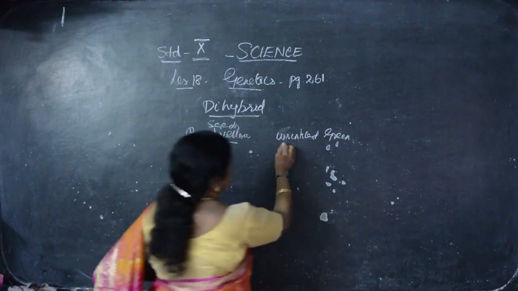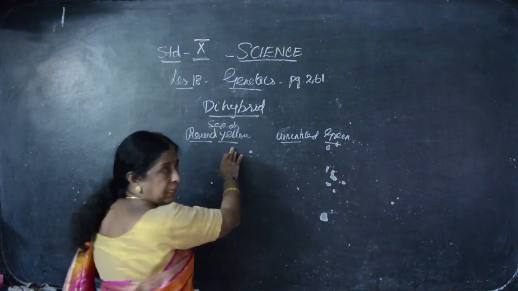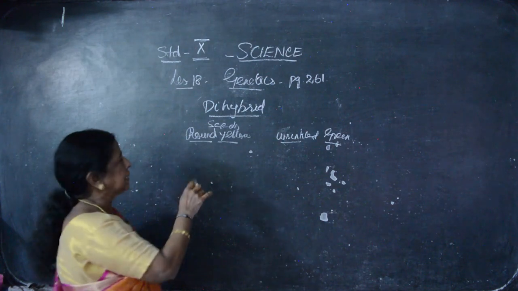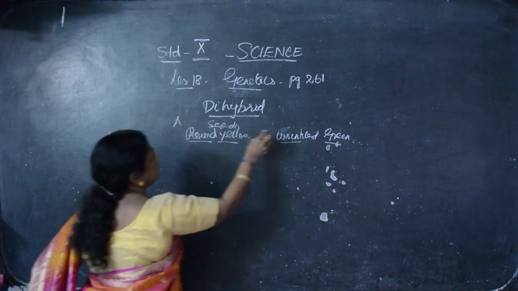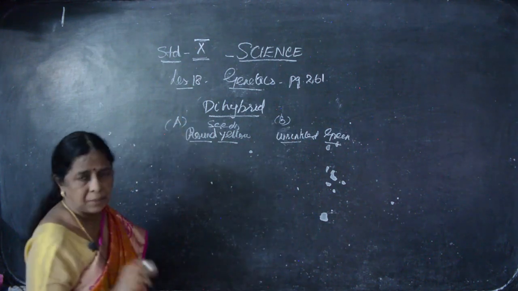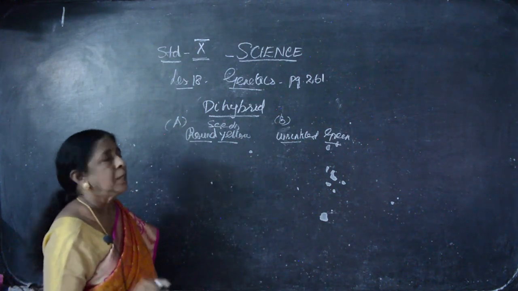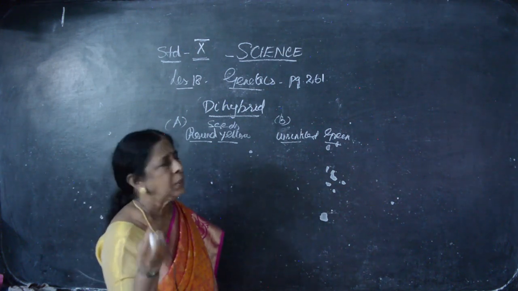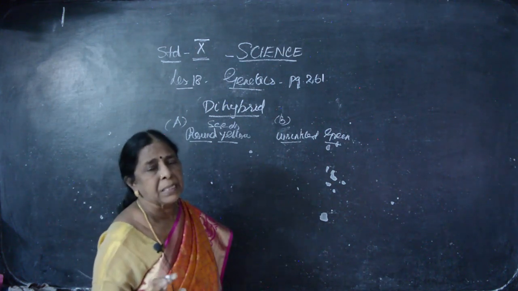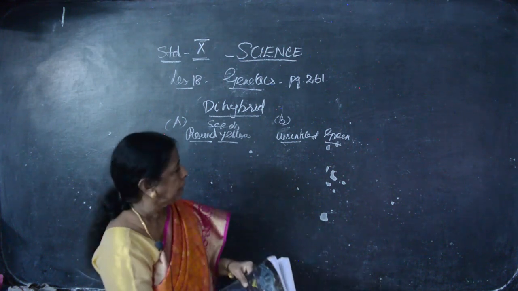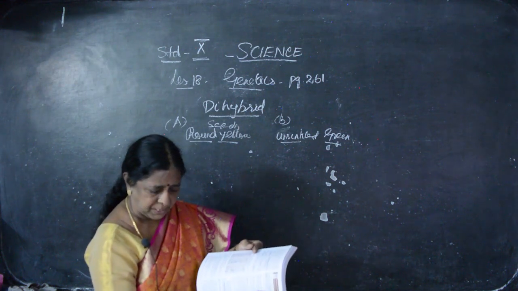Here two characters. This is one plant, this is another plant. These seeds are the first plant seeds, this is for example A plant, this is B plant. Clear? The A plant, the seeds are round and yellow in color. The B plant, the seeds are wrinkled. Wrinkled means what? Shrivelled. It is in green color. Totally how many characters are there? 4 characters. Round, wrinkled, yellow, green. He is doing the dihybridization.